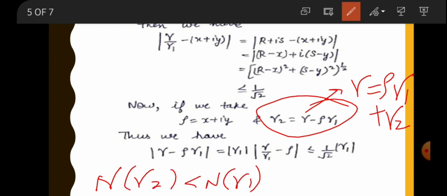For this, we take rho equal to x plus iota y and put this value in the above equation. We get modulus of gamma minus rho gamma 1 is equal to modulus of gamma 1 times modulus of gamma by gamma 1 minus rho, which is less than or equal to under root 1 by 2 times modulus of gamma 1.